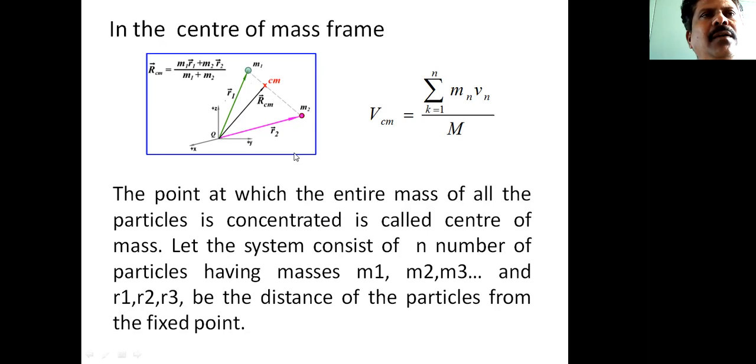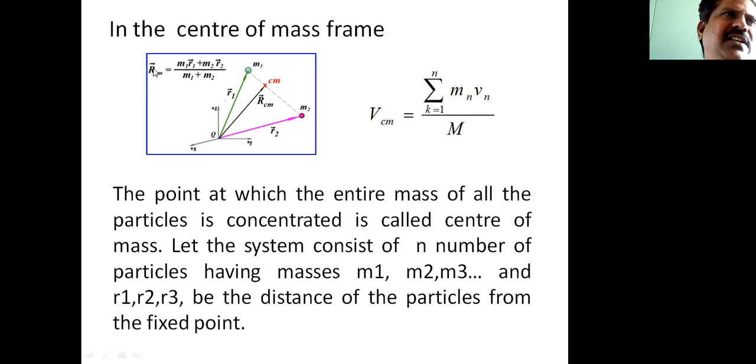So I have already mentioned that R1 is the positional vector of particle M1, and R2 is the positional vector of the second particle M2. And capital RCM specifies the positional vector of the center of mass of the system with respect to this reference point fixed to the inertial frame of reference. Therefore, the positional vector of the center of mass of this system having two particles is given by RCM equals m1 r1 plus m2 r2, divided by the total mass of the system, m1 plus m2.